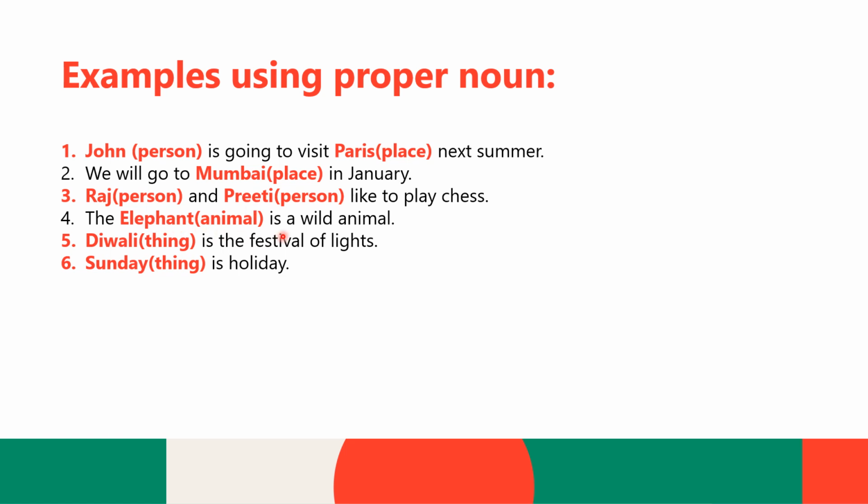The elephant is a wild animal. So here elephant is an animal. So this is our proper noun. Diwali is the festival of lights. So here Diwali is one type of thing. So this is our proper noun.